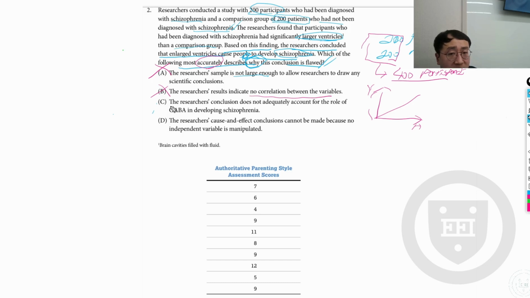Looking at choice C, the researchers' conclusion does not adequately account for the role of GABA in developing schizophrenia. It sounds kind of interesting, right? But if you're very intelligent, you can see, is there anything in the study that mentioned GABA?